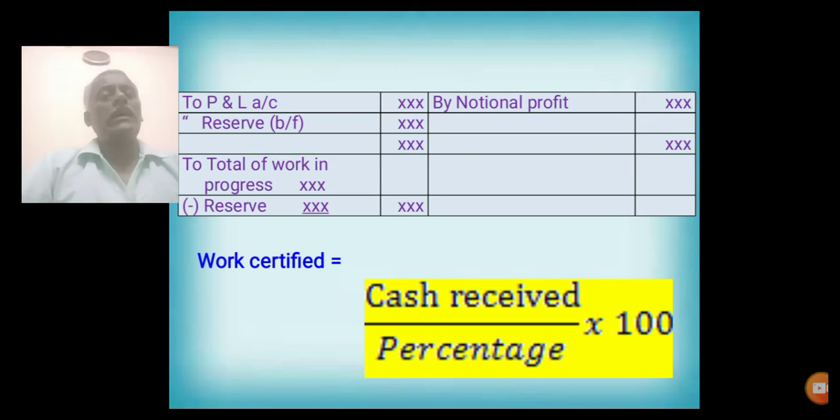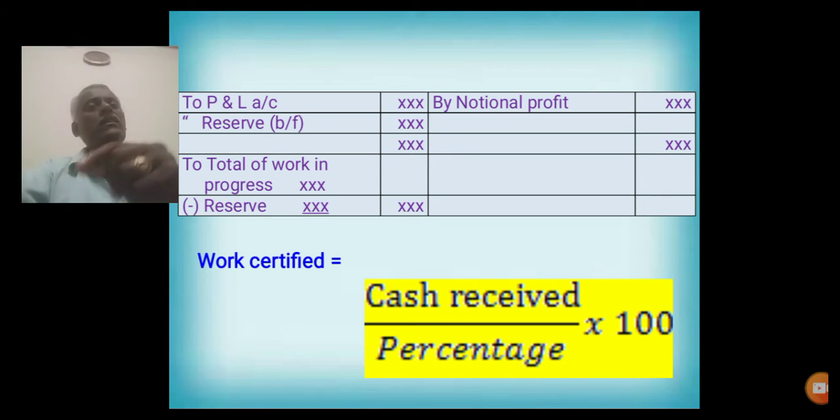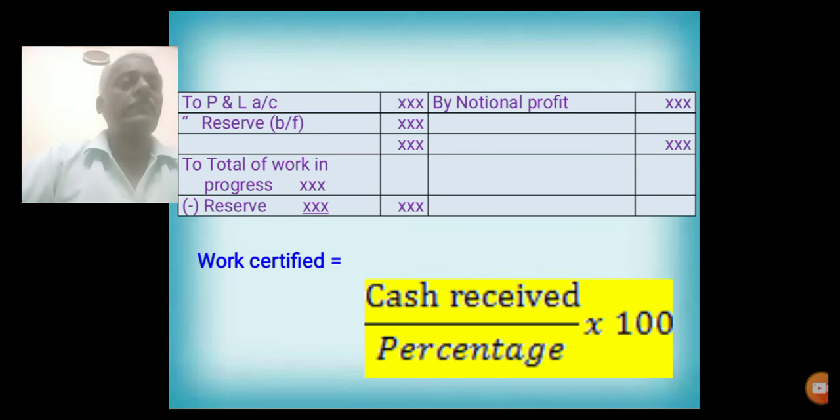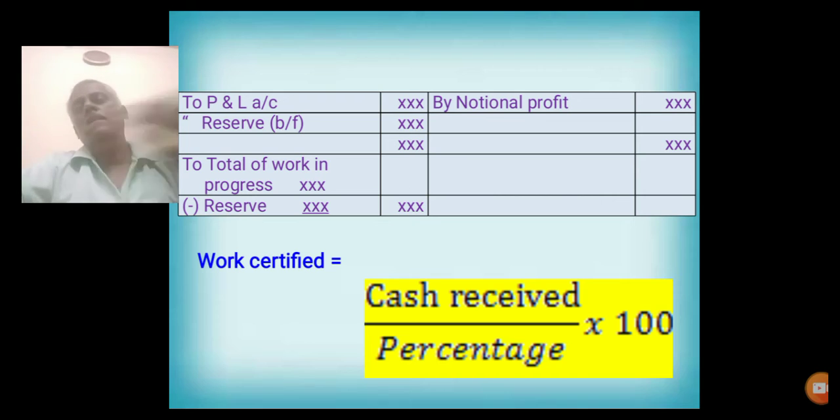While opening the accounts for next year, the total value of work in progress amount should be entered again on the debit side. From the total of work in progress, the reserve amount should be deducted. The balance is called the second year opening balance. So the contract is continuing for the next year.